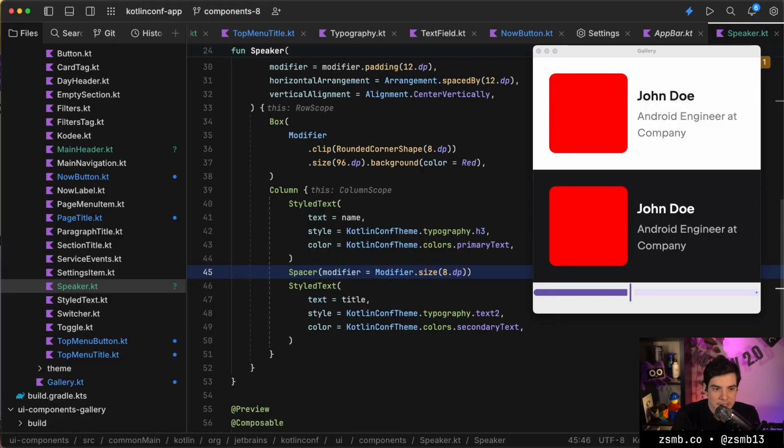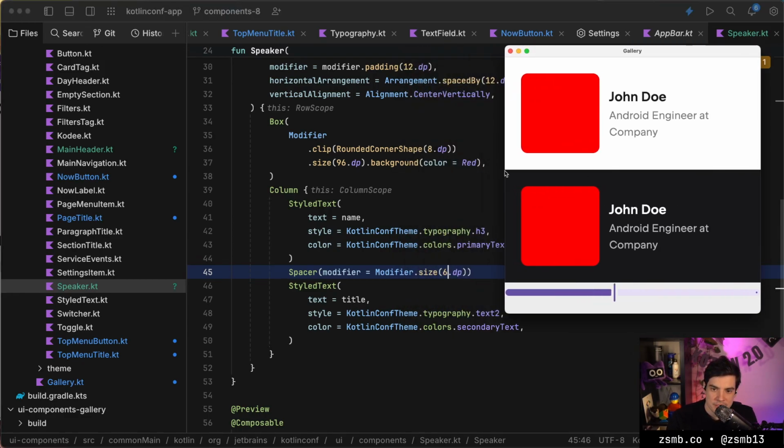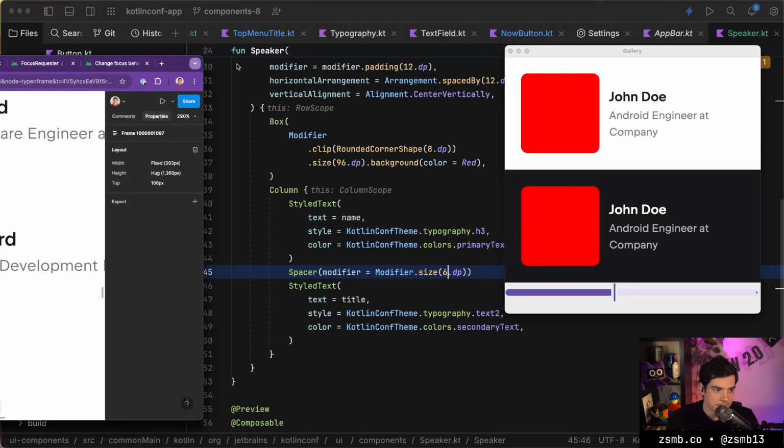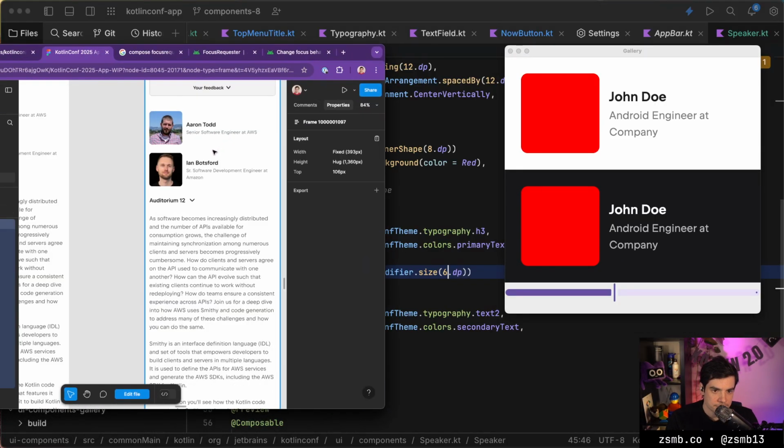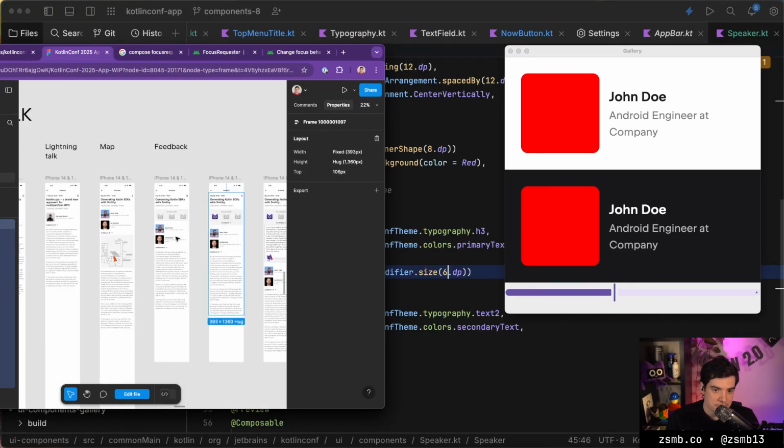That looks pretty okay. Maybe we can try 6. That also looks okay. Let me measure this. 27, 20. Yeah, I think that's what we're going with. This looks decent for a speaker thing. By the way, the data here is just random speakers from last year.